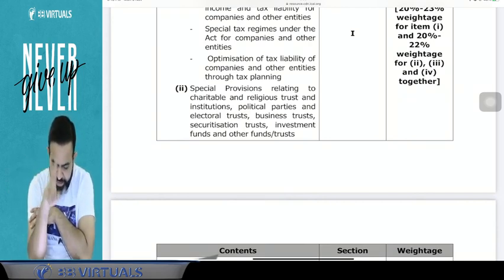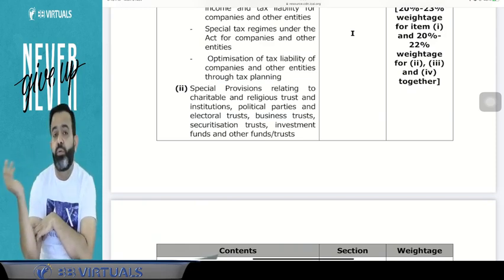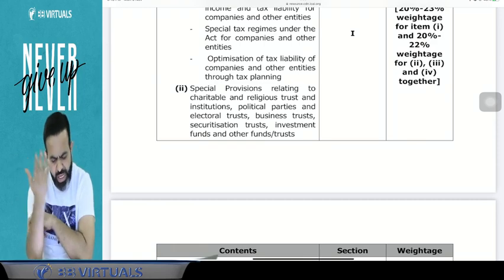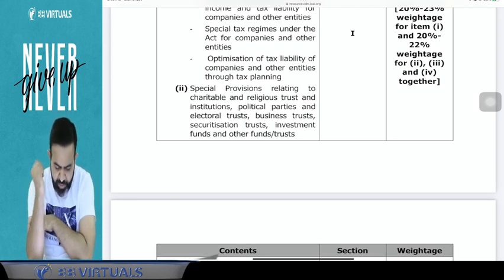And political parties, electoral trust, business trust, securitization trust, investment fund, and other fund and trust. So guys, this is going to cover approx 20 marks in your examination. In short, you will get the charitable and religious trust question for 7-8 marks. After that, there may be business trust, investment fund, securitization trust.